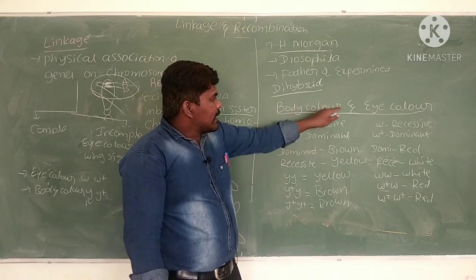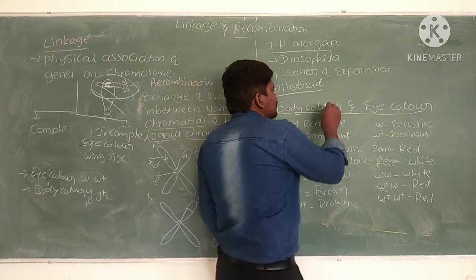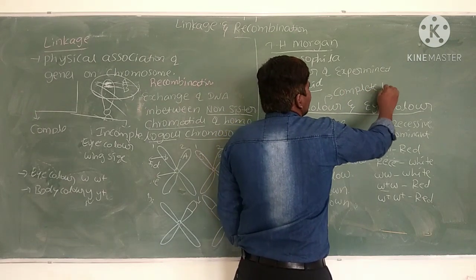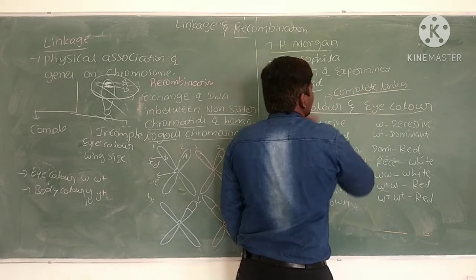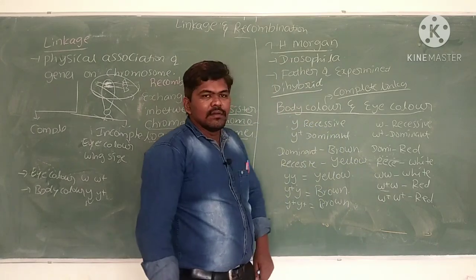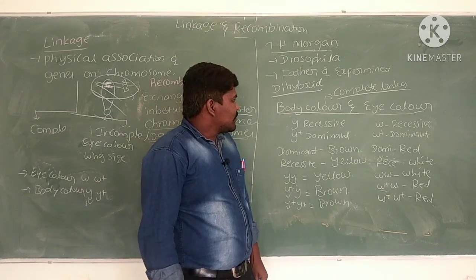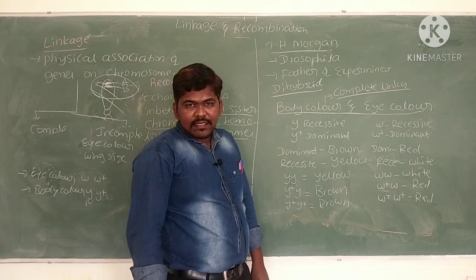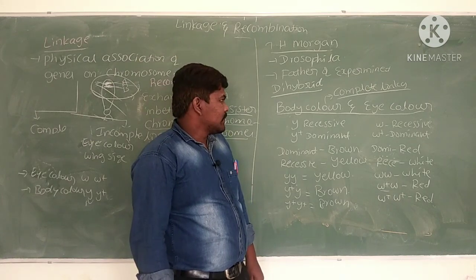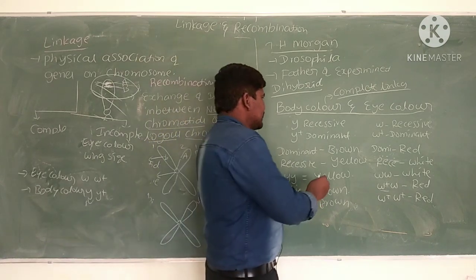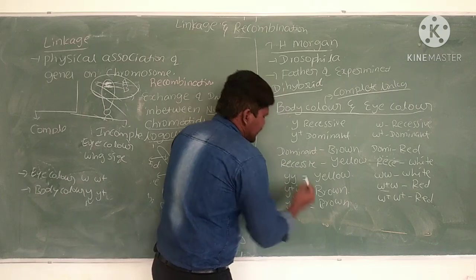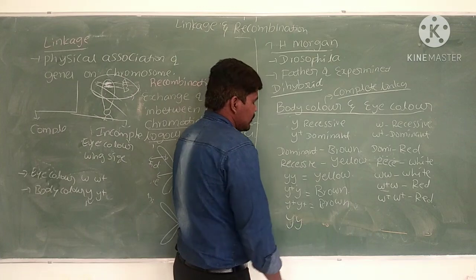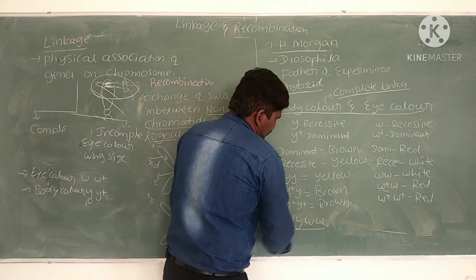This body color and eye color in Drosophila show complete linkage, meaning the genes responsible for a certain body color and a certain eye color are not changed. Mainly the y, y means recessive body